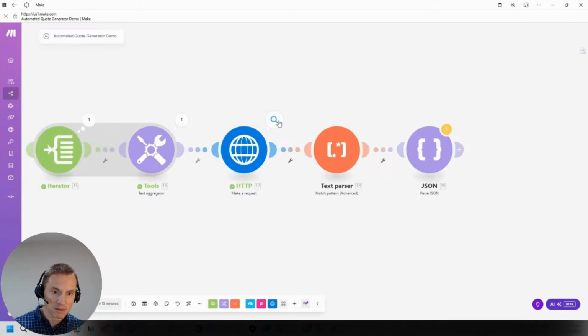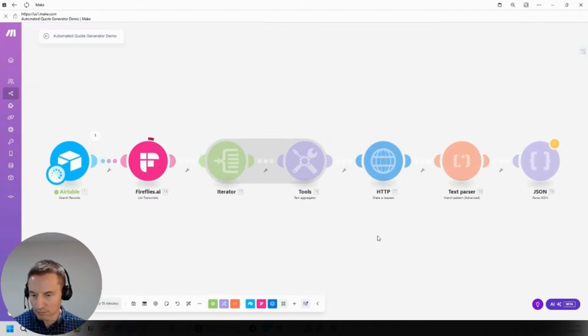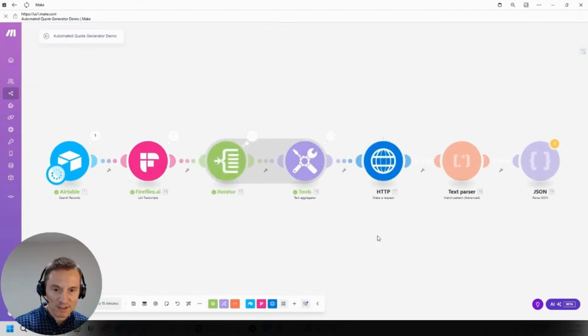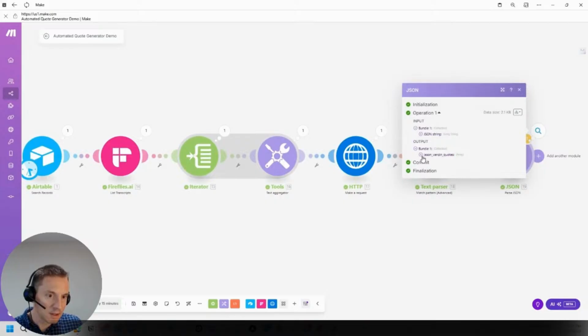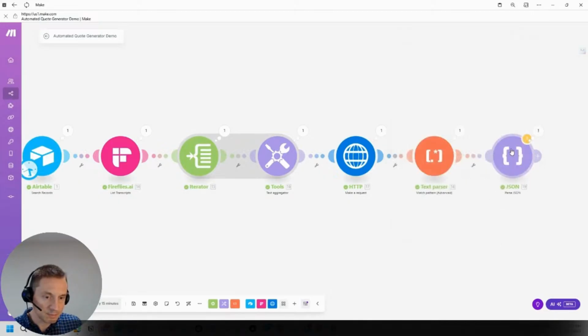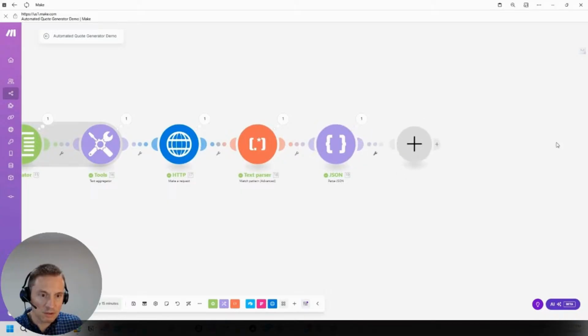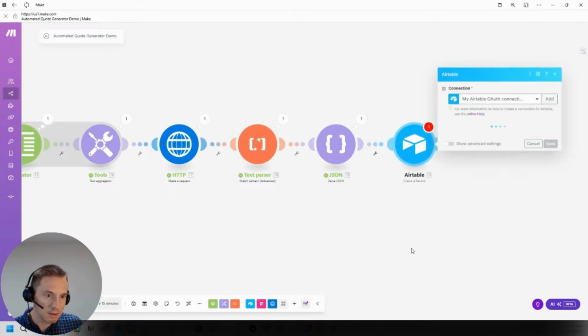Actually, we could, yeah, let's just run it again. Sorry, I do these kind of fly by the seat of my pants and kind of changing directions on the fly. All right, so now we got the quotes back, parsed in JSON. You can see it's almost like a record. So now we're going to create a database record.